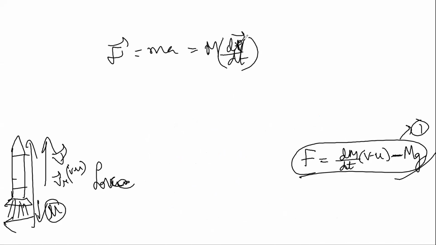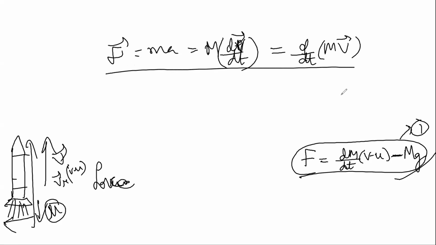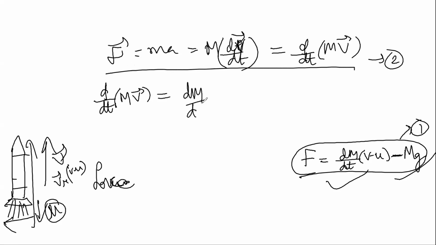But when velocity is changing and mass is also changing, what do I write? d by dt of mv. Now this is F, and here this is also F. So from equations 1 and 2, d by dt of mv bar is equal to dm by dt into v minus u minus mg.